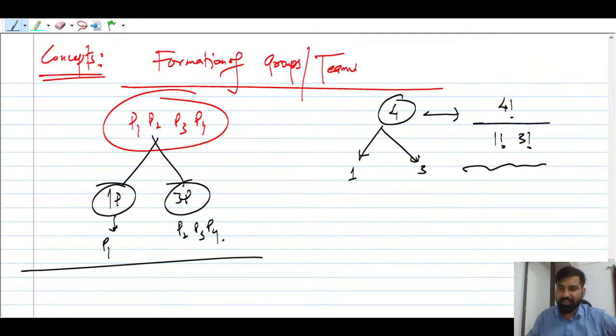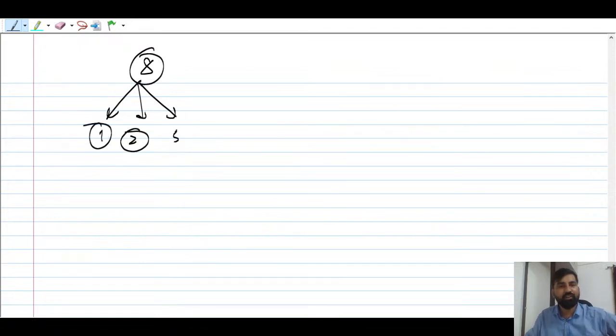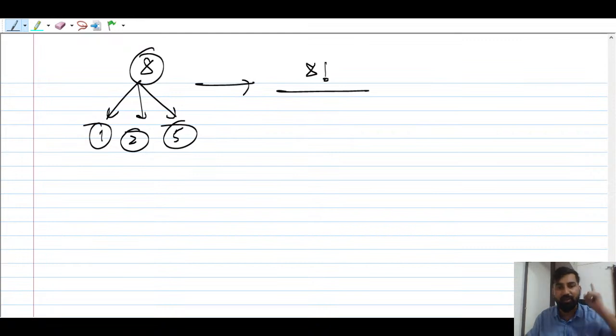Suppose there are 8 people, and you want to divide them into 3 teams. In one team there is 1 person, in the second team 2 people, and in the third team 5 people. So how can you write this? The total number of people is 8, and you are going to arrange them.